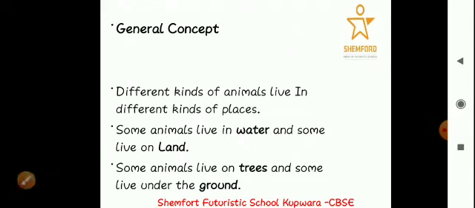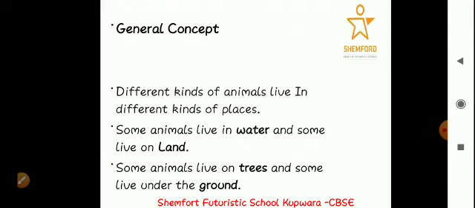First is the general concept. Different kinds of animals live in different kinds of places. We know that there are numerous animals that live on this earth, and we also know that they do not live at the same place. Have you ever seen a dog and a cat living at the same place? No. Why? Because they have separate places to live in.